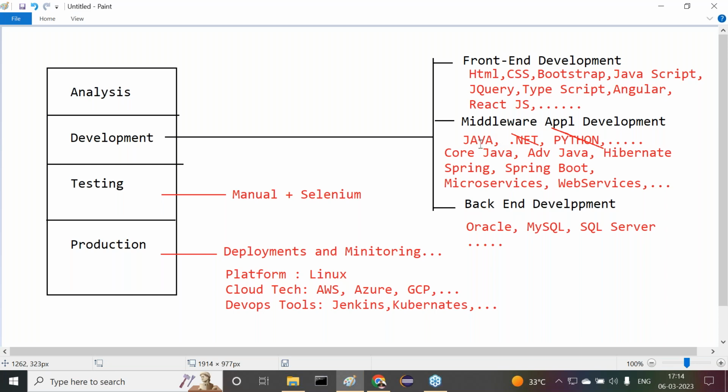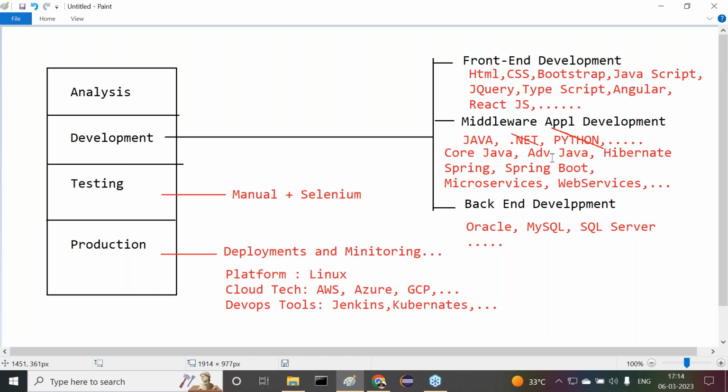Is that clear? All of you are getting clarity now? All right, let's come to the conclusion. Try to understand it clearly. See here, this testing phase I'm talking about: the QA team will perform the testing, but the developer will perform some testing too, like JUnit testing or something else. That will be part of middleware application development only.